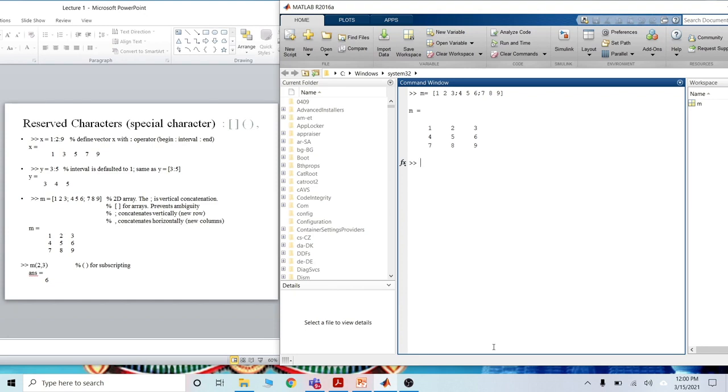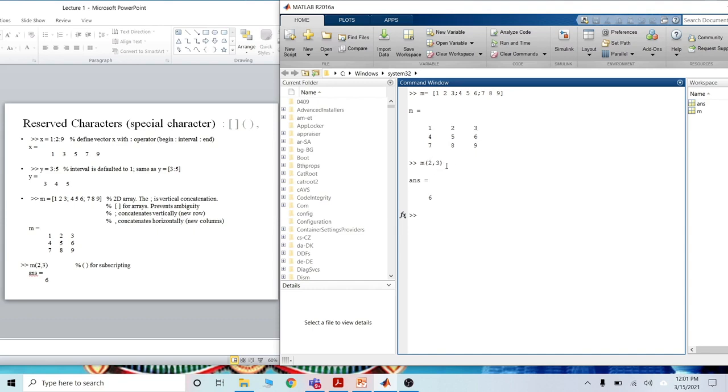Now the first row, first element is 1. The address, I'm showing: M(2,3). M(2,3) is equal to 6. It means second row, third column, the element is 6.